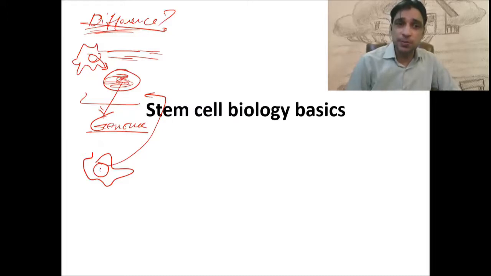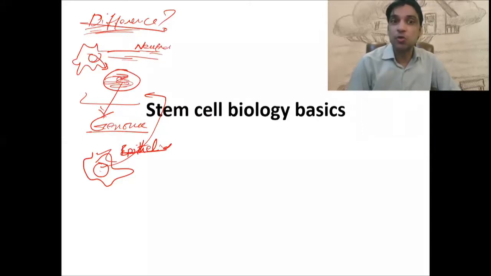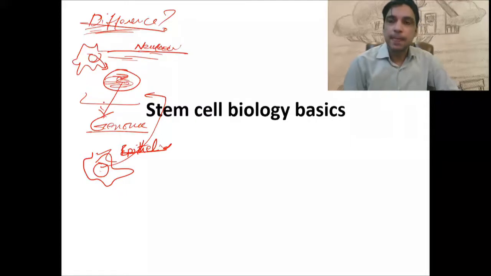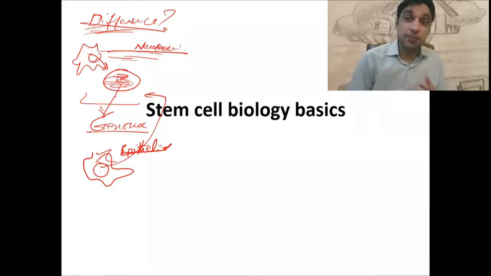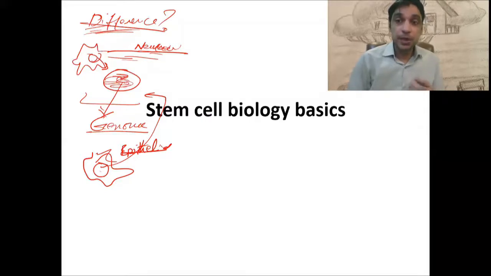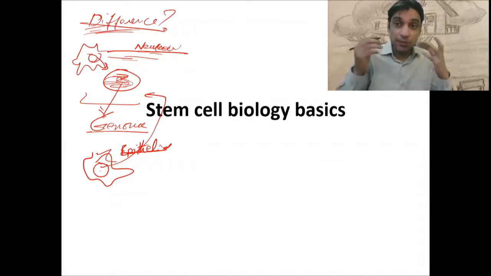The same genome when it is here, it makes this an epithelial cell. The same genome when present here is able to execute the function of neuronal cells. How is it possible for cells with the same genetic material to execute different functions at the same time? Like everything starts from the zygote, but in babies we have different types of cells.